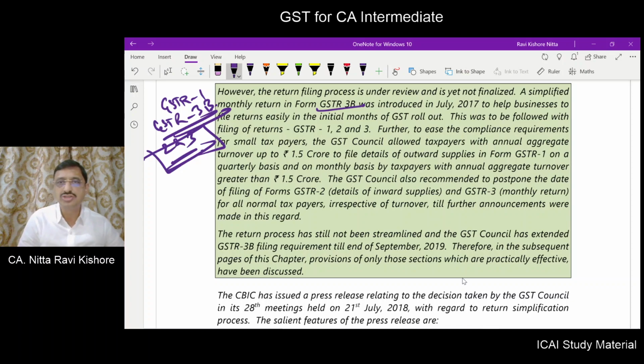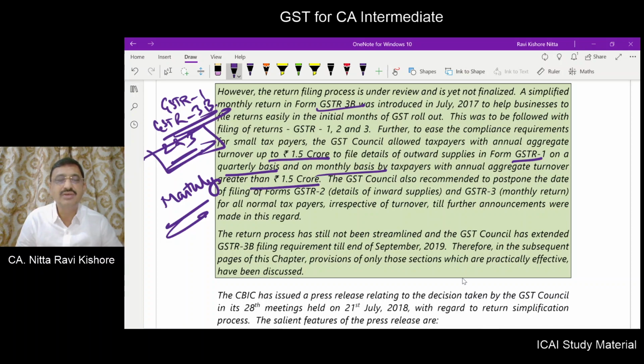Okay. Also, generally these returns have to be furnished monthly. But for easing the compliance, the GST Council has allowed taxpayers with annual turnover up to 1.5 crores to file GSTR 1 on a quarterly basis, and on a monthly basis by taxpayers with annual turnover greater than 1.5 crores.